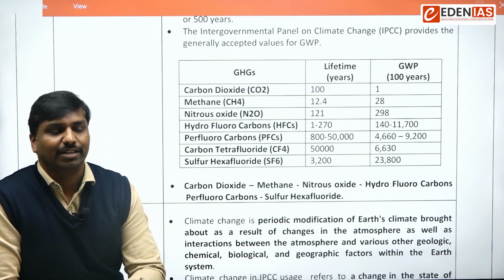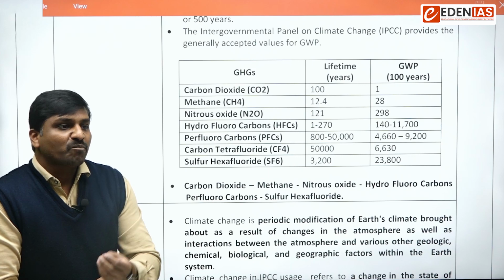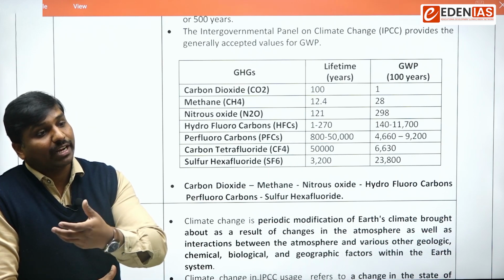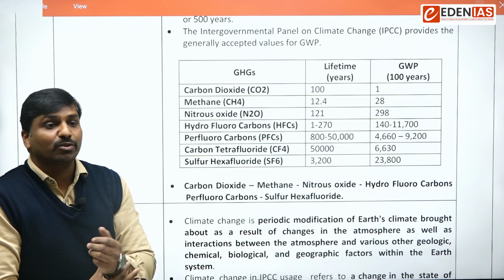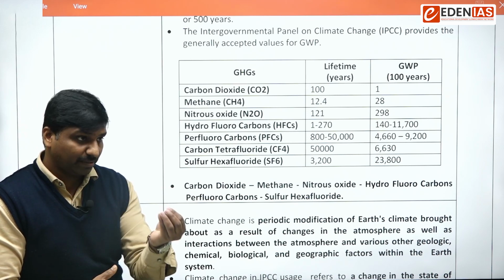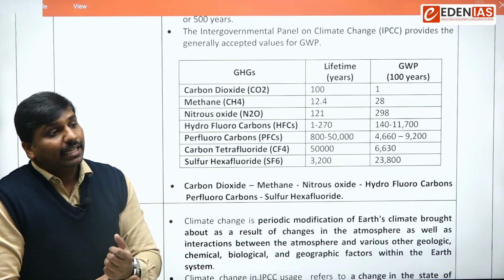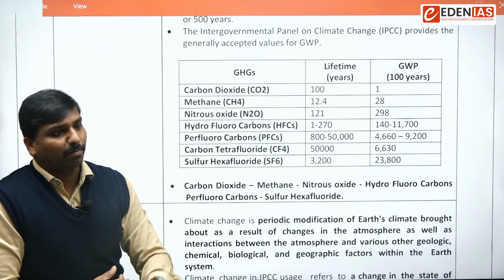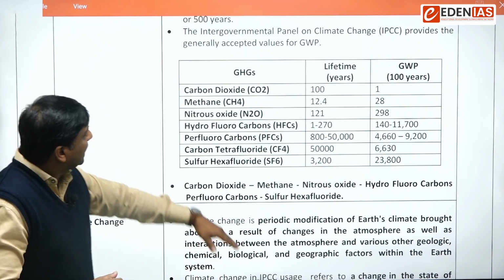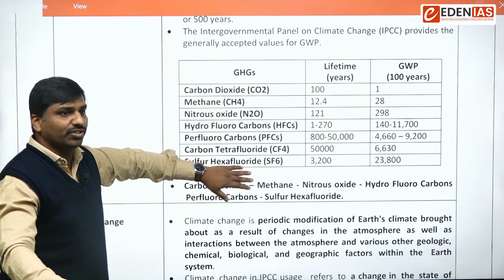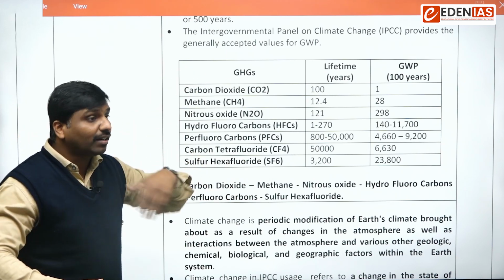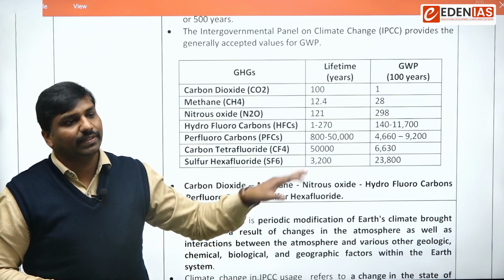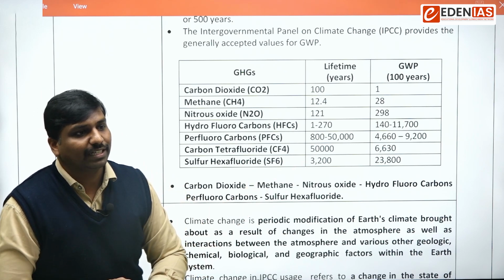Water vapor is a greenhouse gas which tries to maintain heat, but it is a natural thing, so it is not a problem for us. Whereas all of these other things are anthropogenic sources, and anthropogenic sources are the cause of concern for us. That's why we are learning about this.